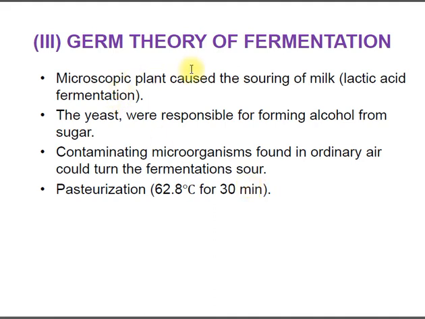This led to the final disproval of spontaneous generation. In the germ theory of fermentation, Louis Pasteur described the souring of milk. He was the first person who said that milk becomes sour because of certain microorganisms. Then he also said that there are certain yeasts responsible for the formation of alcohol from sugar. He used different fruit juices to form alcohol using yeast.